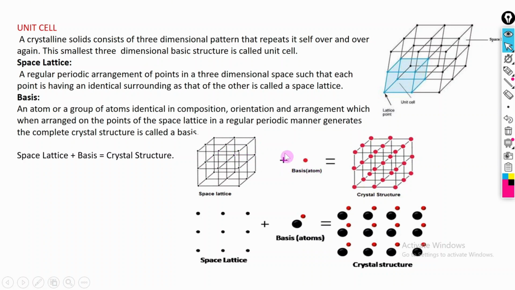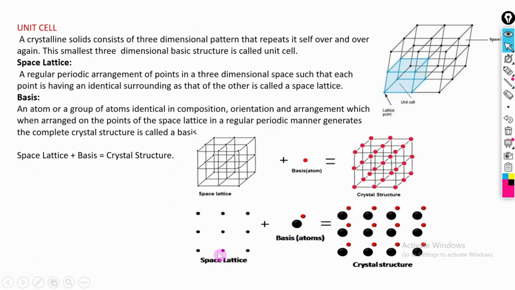Here the red color represents the basis. If we put the basis at these points, it becomes this. This structure is the combination of the space lattice and the basis, so we call it a crystal structure. Crystal structure is formed by the space lattice plus the basis.